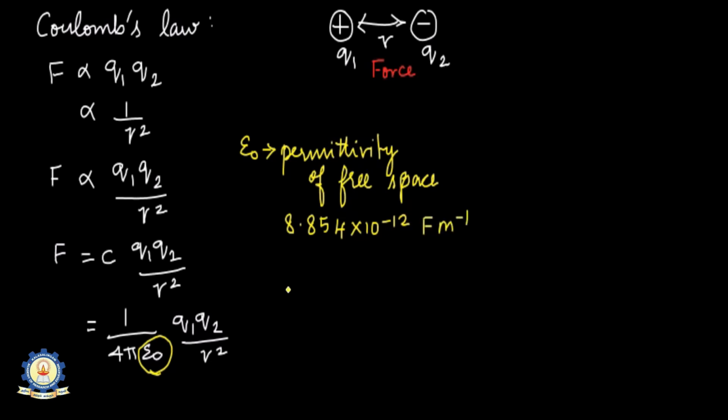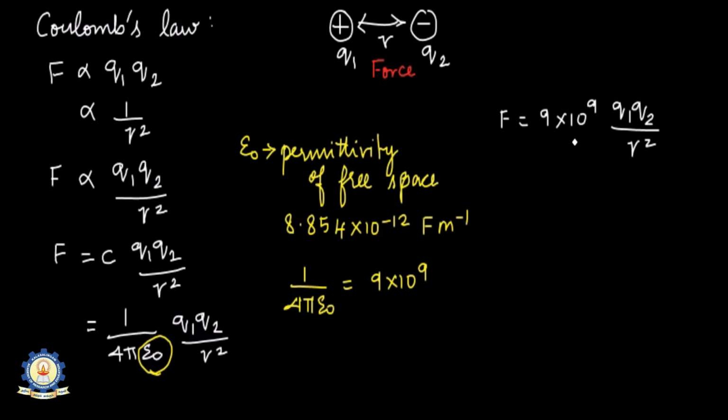Now this 1 by 4 pi epsilon naught, as all these quantities we know, we can just substitute, and you can find in the calculator the answer is 9 into 10 power 9. Now this can be substituted in the force expression of Coulomb's law. In place of 1 by 4 pi epsilon naught, we can substitute 9 into 10 power 9, Q1 Q2 by r square. The unit of force you already know, it is Newton, or you can write it in small form. And the unit of charge, do you remember? The unit of charge is Coulomb.